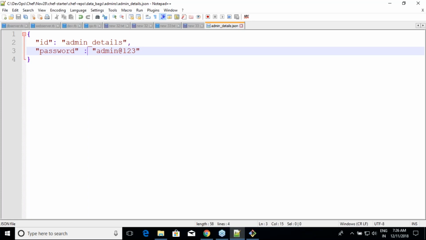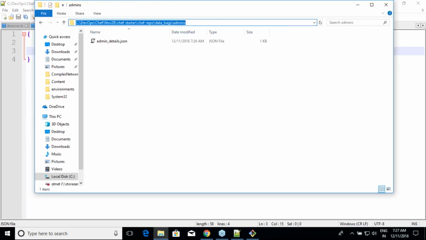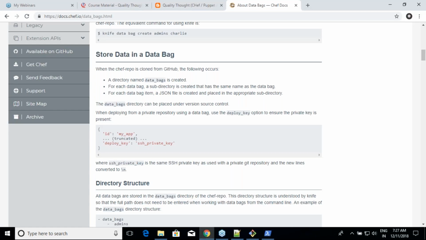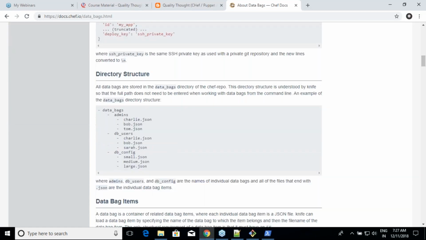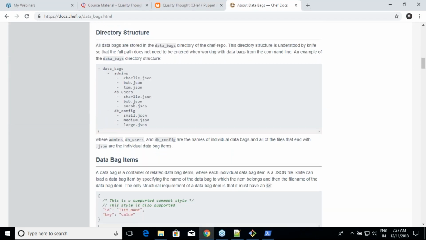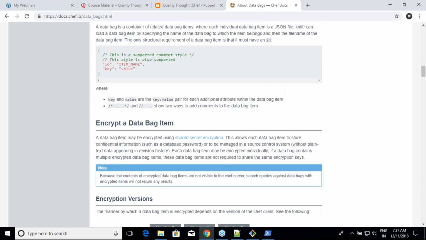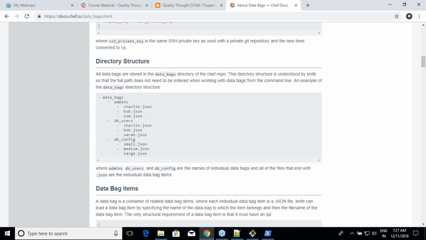Now, till this point, our data is in which format? Plain text format. Yeah. So let us see what happens now. Now let me open PowerShell over here. And then you have a whole set of commands over here. You can put any amount of data bag items, any stuff, all of that. But whenever you are encrypting, you can encrypt it with a key or a password. The choice is yours.